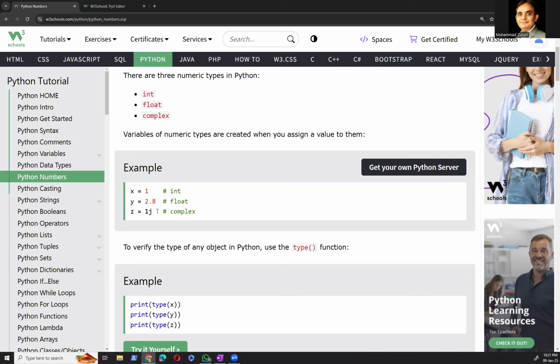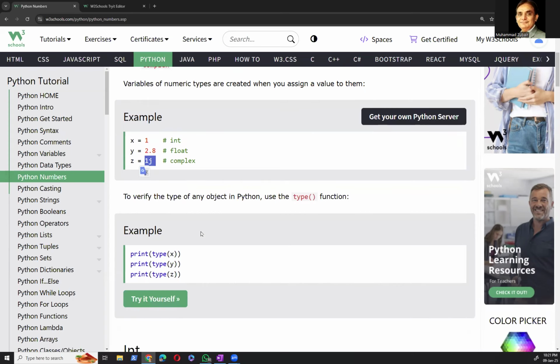Okay, this is strange, we will explain it later. But for now, keep in mind that if there is a j after the number, it means it's a complex variable. So it's not an integer, it's not a float. It starts with a number and contains j, so definitely it's a complex variable, okay?